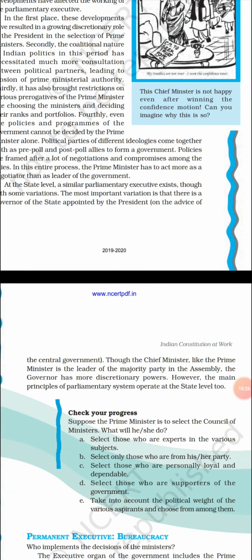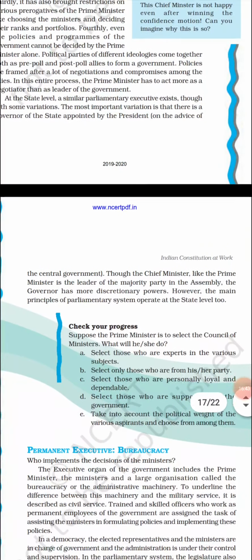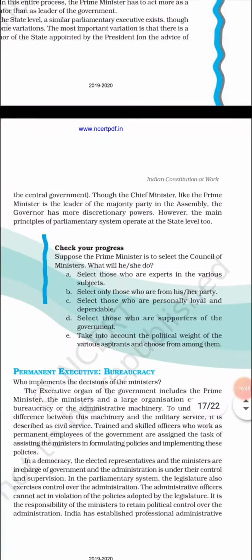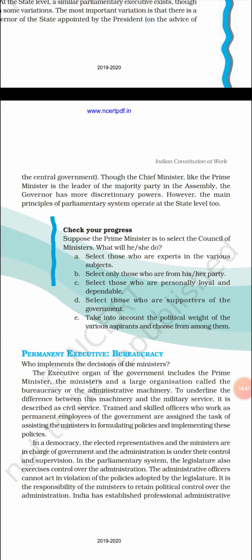At the state level also, a similar parliamentary executive exists, though with some variation. The most important variation is that there is a governor of the state appointed by the president on the advice of the Council of Ministers or the central government. The chief minister, like the prime minister, is the leader of the majority party in the assembly, and the governor has more discretionary power.